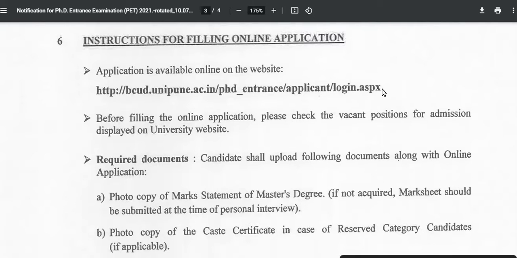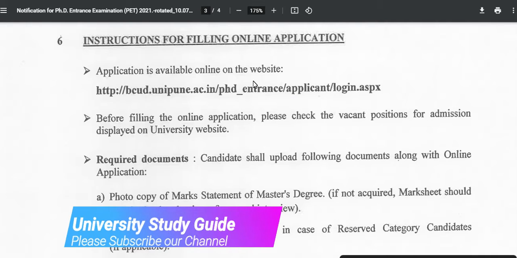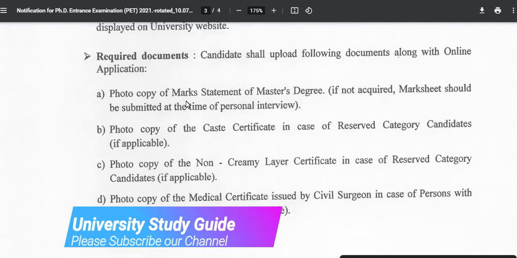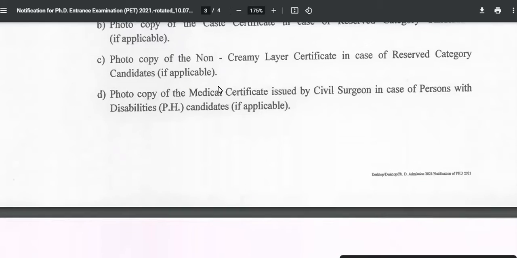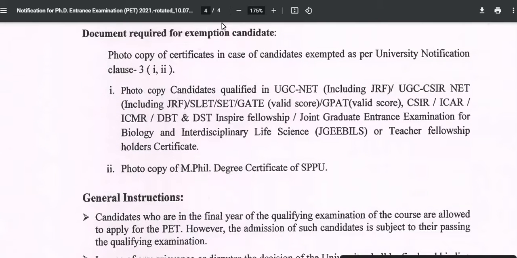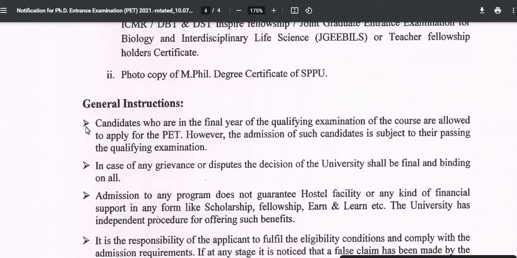So this will be the online link through which you can pay the registration fee. These are some of the documents that are required. You can check. These are the general documents. You can check it. So I am skipping this.